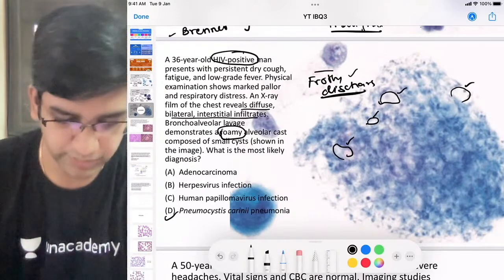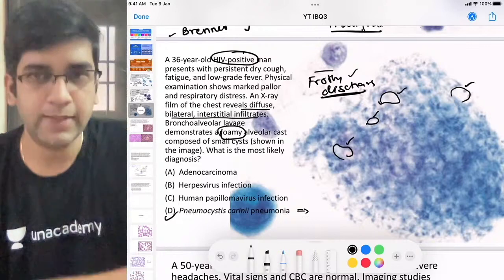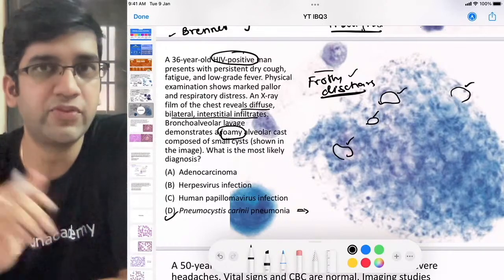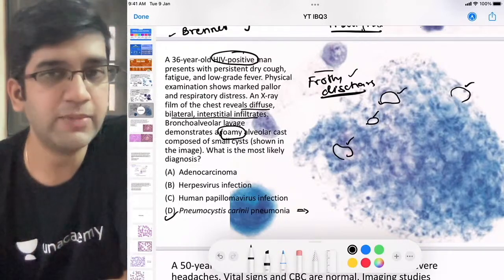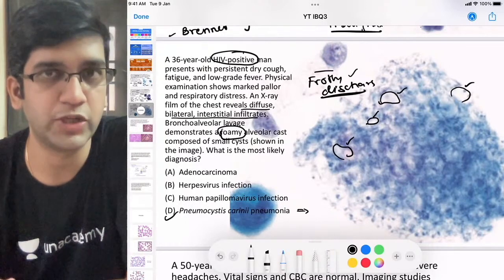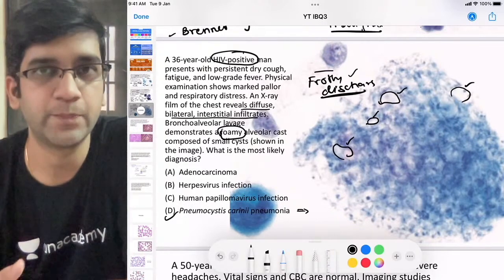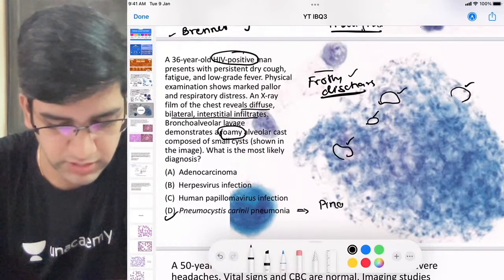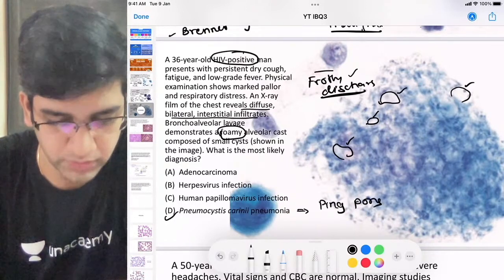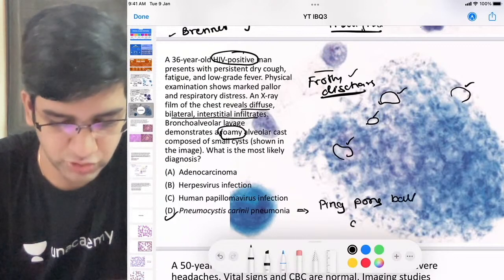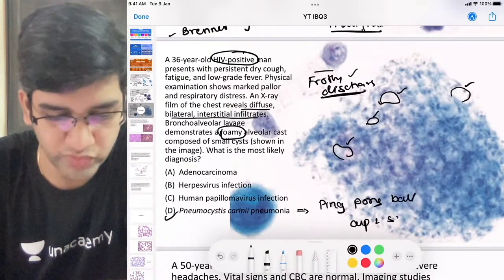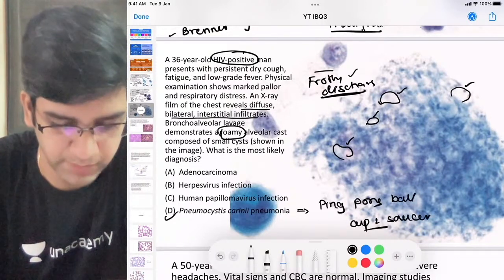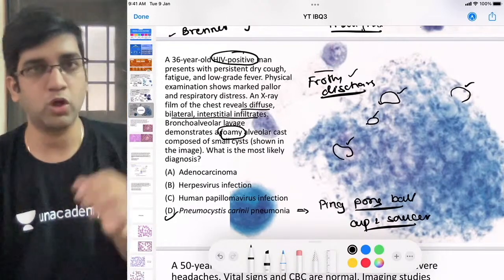Fine. One more thing. In Pneumocystis pneumonia, I'm sure you must have heard about one named finding as well. What named finding do you know about Pneumocystis pneumonia, carinii or jirovecii? I'm sure you must have heard this: ping pong ball appearance, right? Or the cup and saucer appearance. See, this is also very characteristic for Pneumocystis carinii and jirovecii. A cup and saucer or ping pong ball appearance, right?